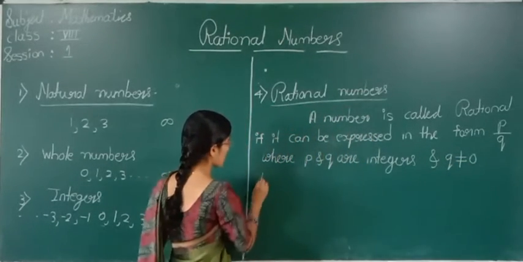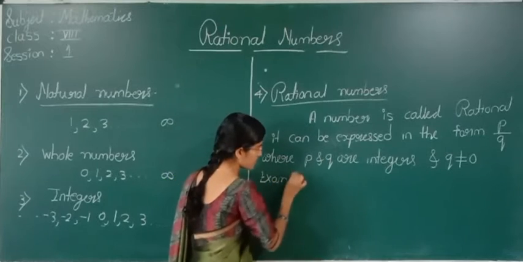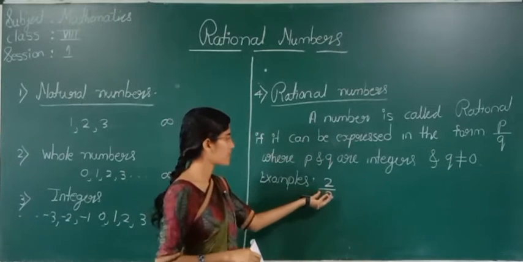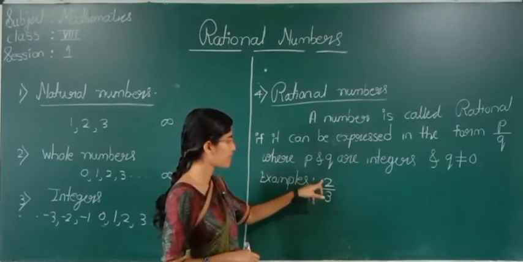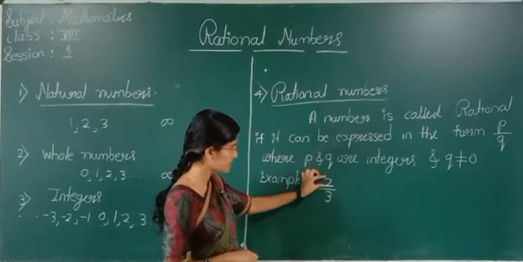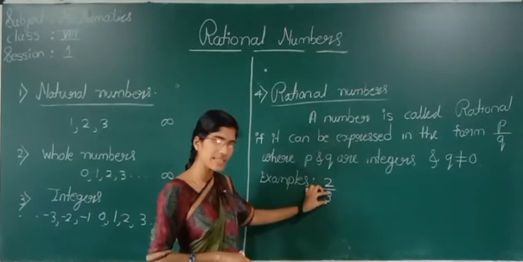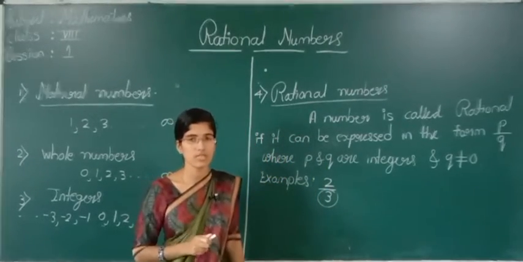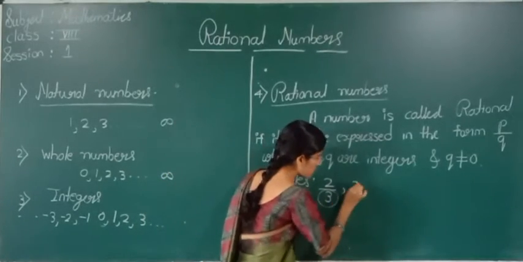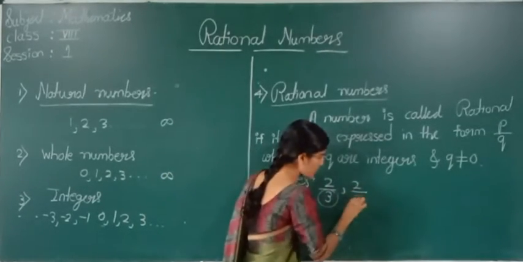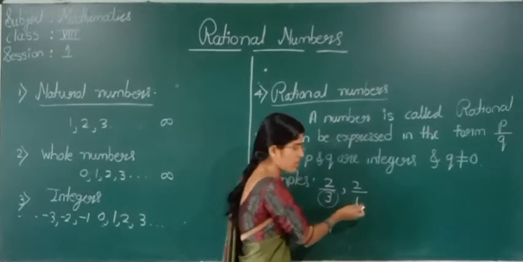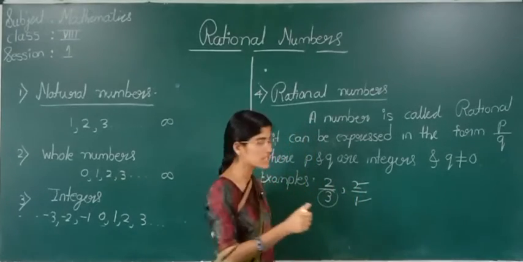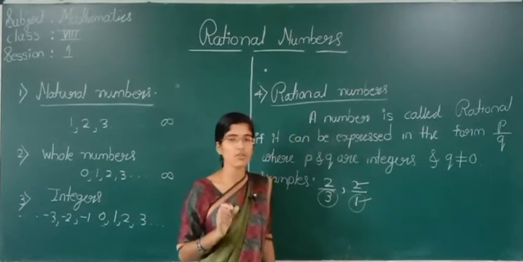So suppose here if I take examples, 2 by 3. See here, this is a number expressed in the form P by Q. Here this is P, this is Q. P and Q are integers, and the denominator should not be equal to 0. This is the major condition. See here, 2 we can write as 2 by 1, no? This is a rational number. Here these are P and Q.